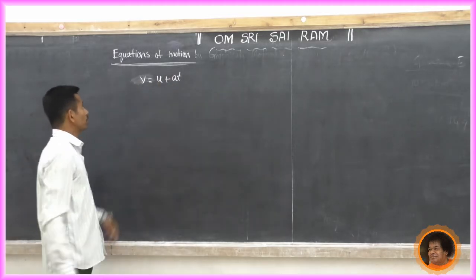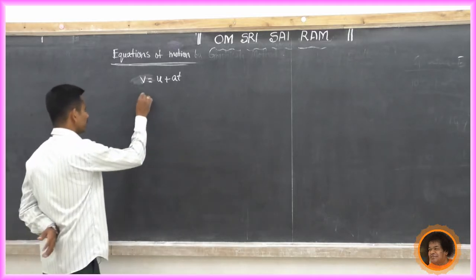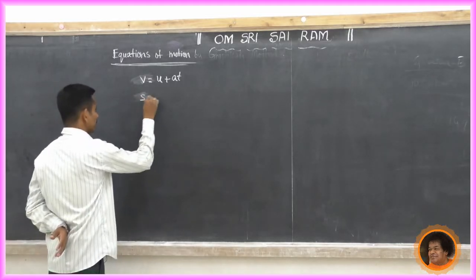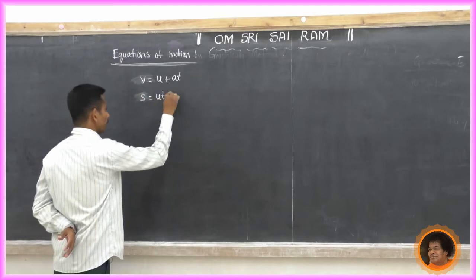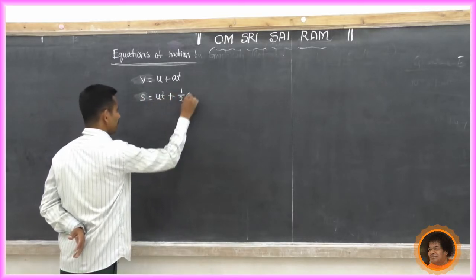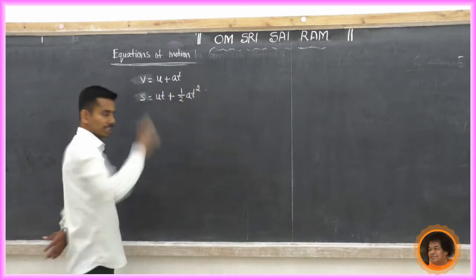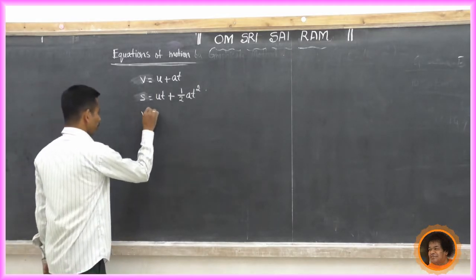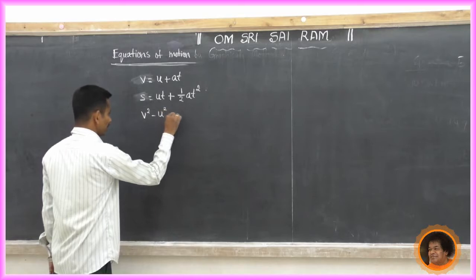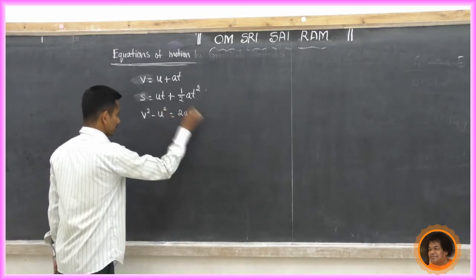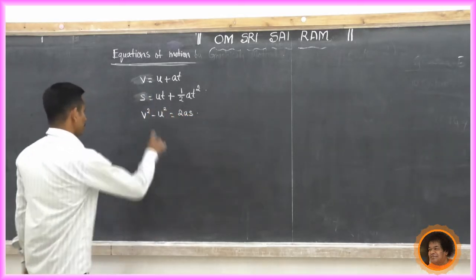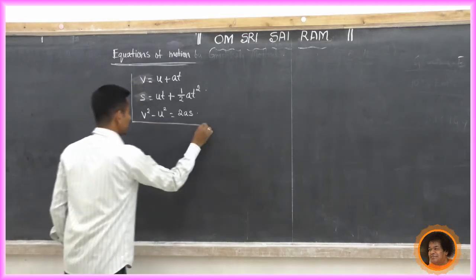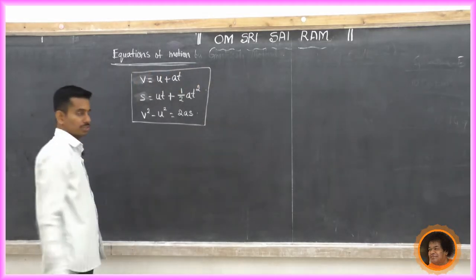This is the first equation of motion. Second is s equal to ut plus half at squared. The third one is v squared minus u squared equal to 2as. These are the 3 equations of motion.